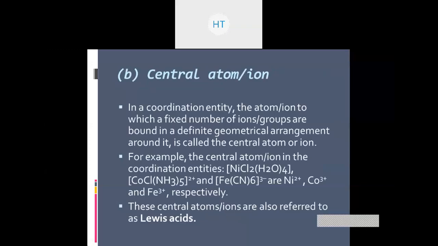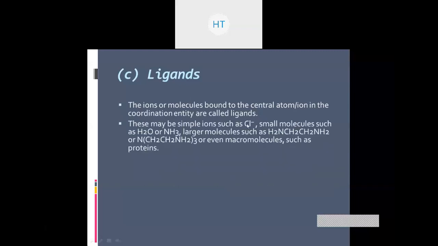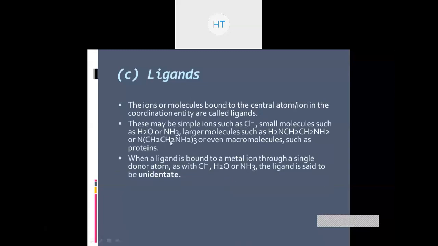Okay, so central metal ion यानी कि metal रहेगा. In the coordination entity, the metal ion or atom to which a fixed number of ions or groups are bound in a definite geometrical arrangement is called the central metal ion, right? Ligands are the atoms, ions or molecules which form a bond with the central metal ion in a coordination entity. यहाँ पर Cl minus का देख लिए थे हमने, ammonia का देख लिए थे. When a ligand forms a bond with the metal ion through a single donor atom, it is called unidentate. Unidentate के बारे में हम देख लिया था.